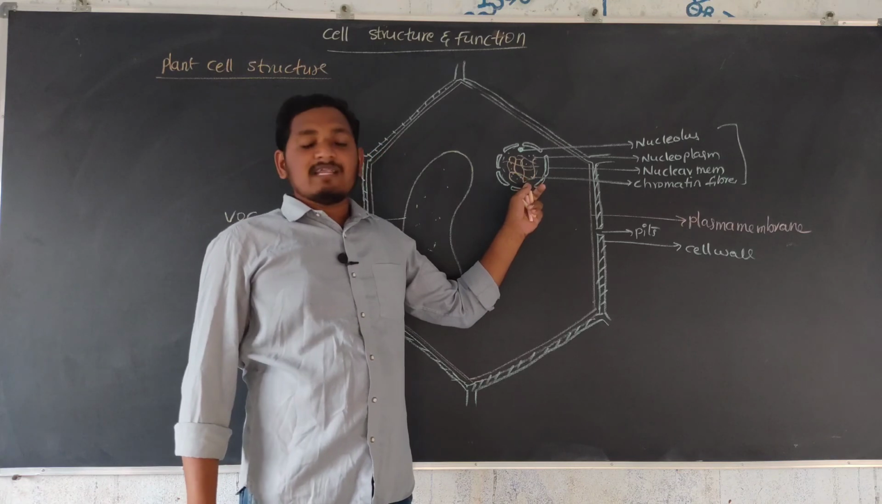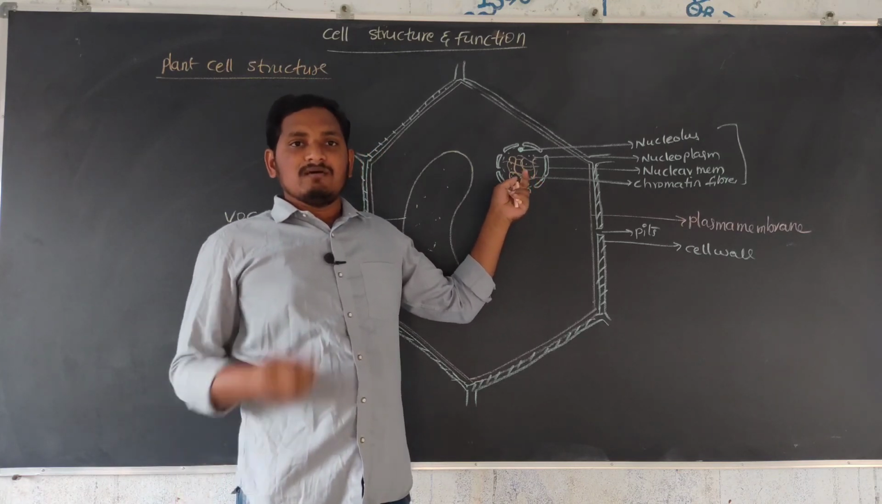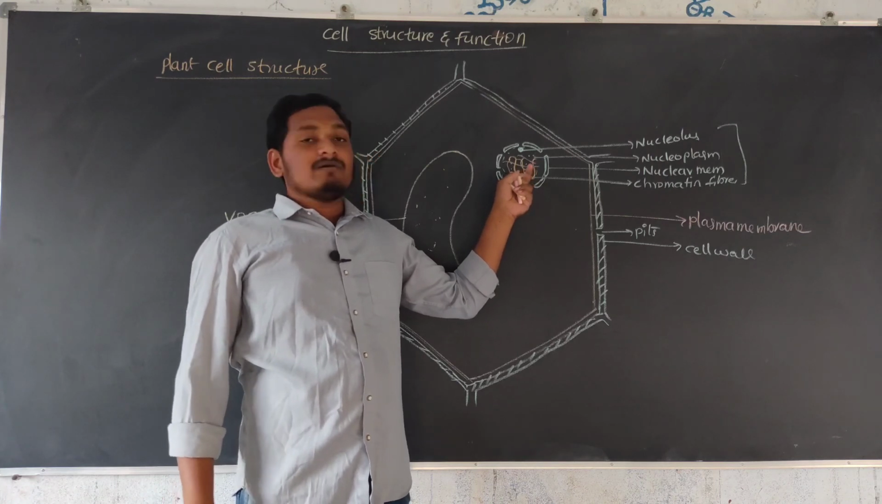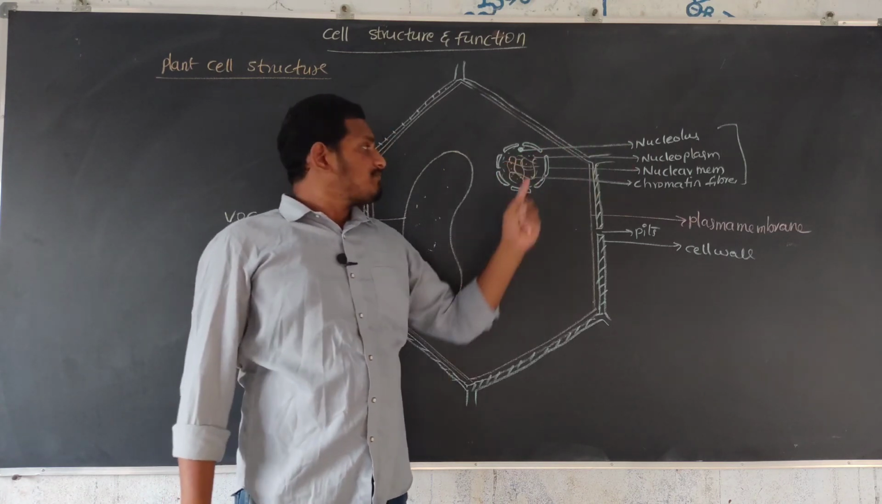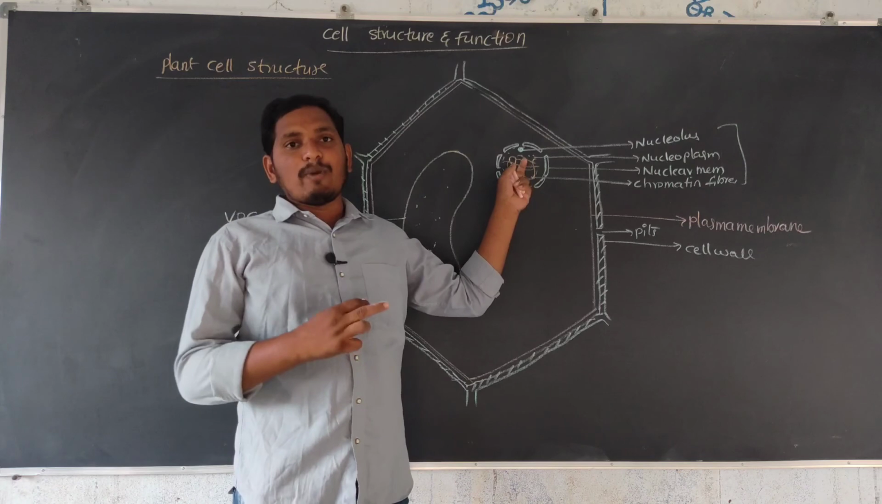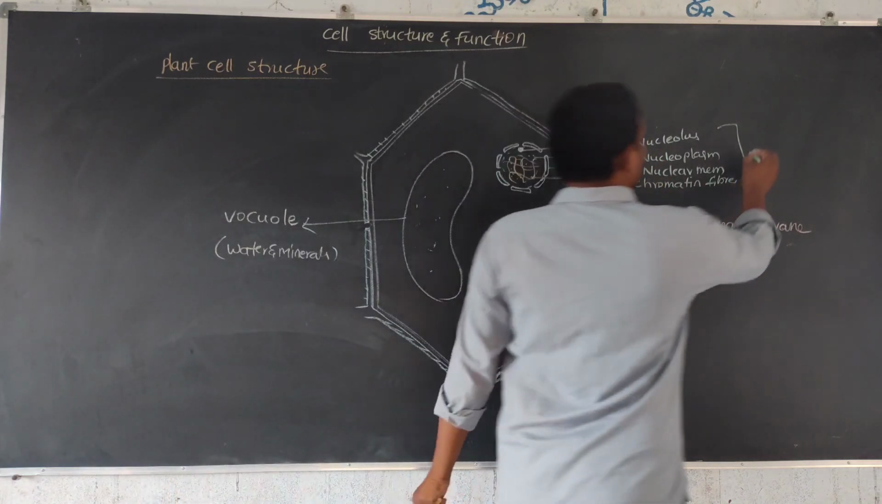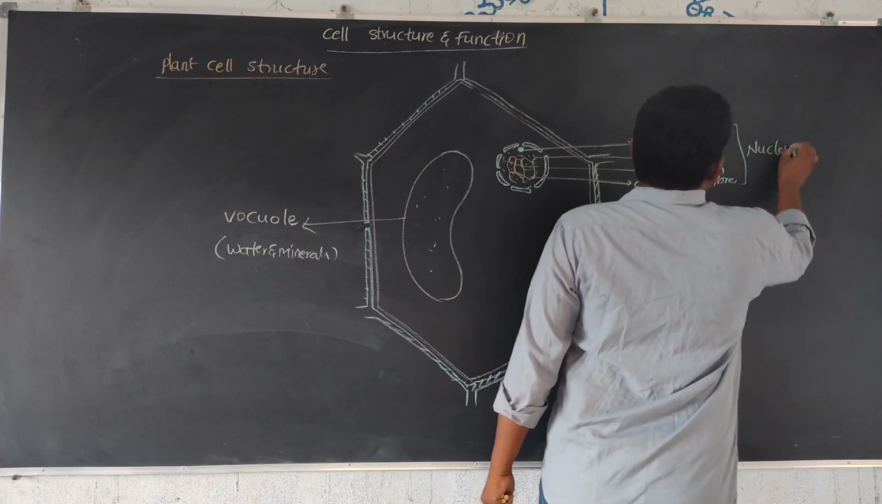So the nucleus is enclosed by the nuclear membrane. Inside the nuclear membrane, the nucleoplasm, the liquid portion, is present. Then the nucleolus is also present, and the thread-like chromatin is also present. This total structure is called the nucleus.